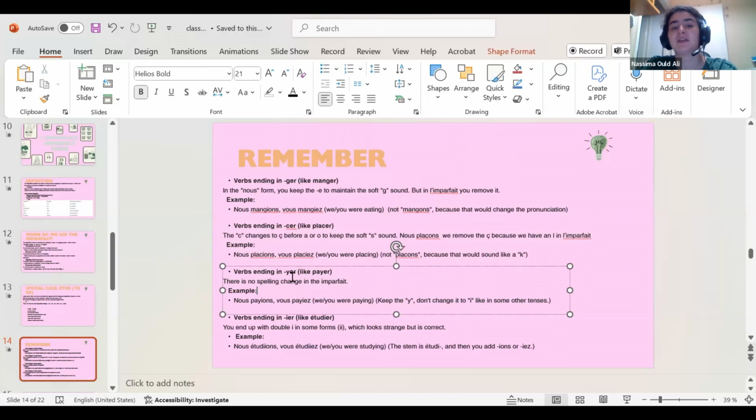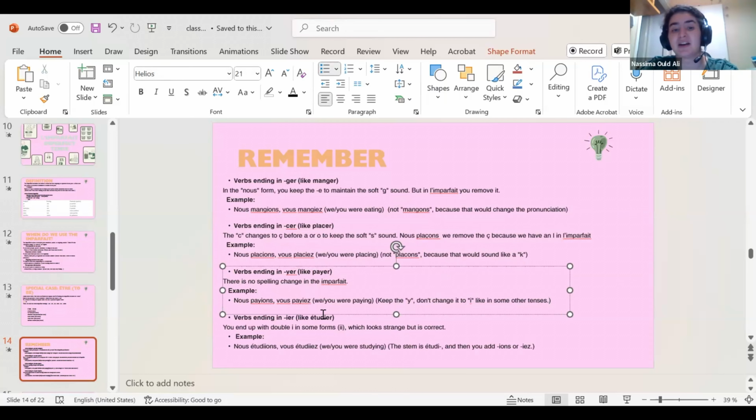Okay. Verbs ending with YER, like payer. There is no spelling change in the imparfait. So we keep the Y. Nous payions, vous payiez. We, you were paying. Keep the Y, don't change it to I, like in some other tenses. If you remember, I told you in the present tense, you have the choice to change it or not.